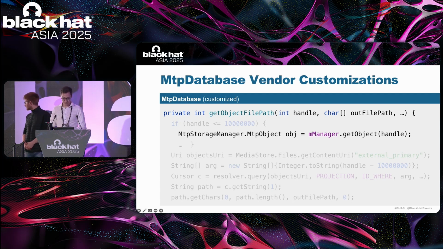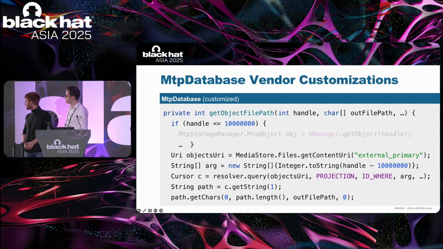Now, you can see that the customizations of the vendor here add additional logic. Specifically, for file handles that are above 10 million, the handle is taken as an identifier for a lookup into the media store. And the media store is a database of essentially all user files that are on the device.